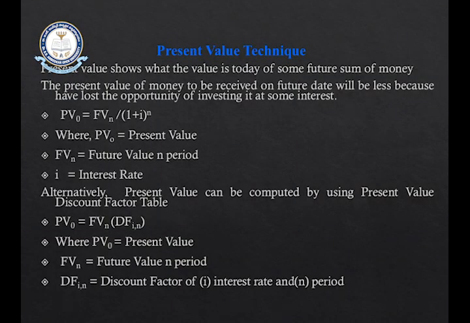Then present value can also be found when there is a series of cash flows. If the cash flows are uneven, that is, in one year you are investing 10,000, in the second year 15,000, in the third year 30,000, like that, then this is the formula we use to calculate the present value of those uneven cash flows.